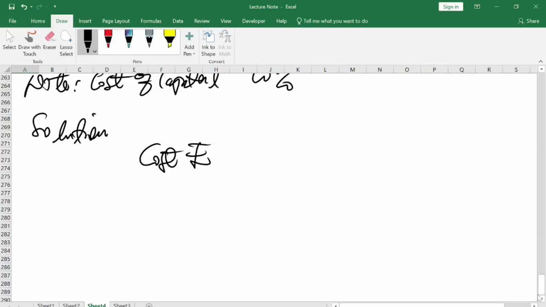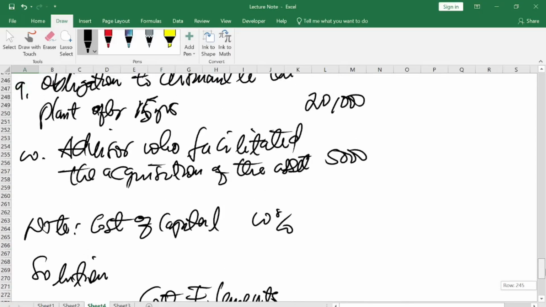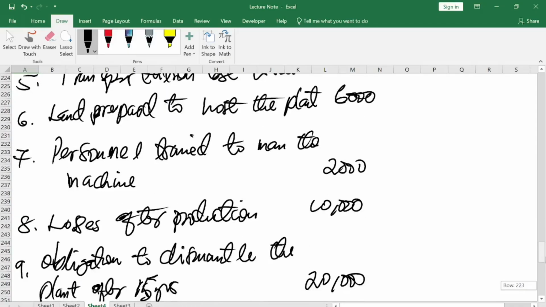Cost element: purchase price, as part of the cost to be considered, 200,000. When they acquired the asset, they gave the company a discount of 2%.